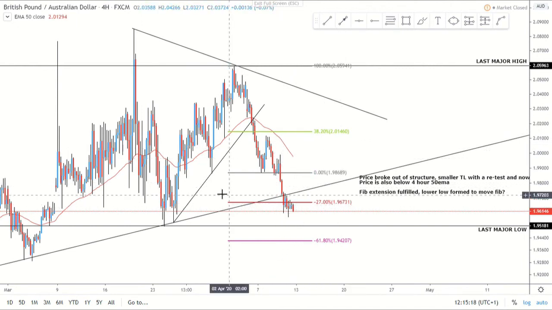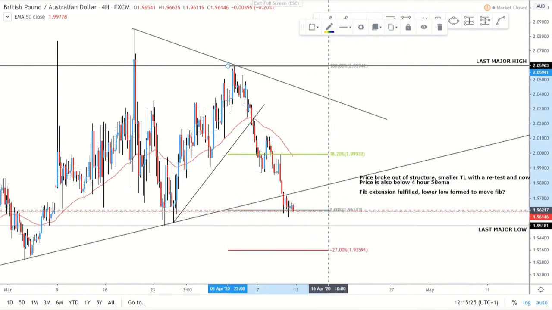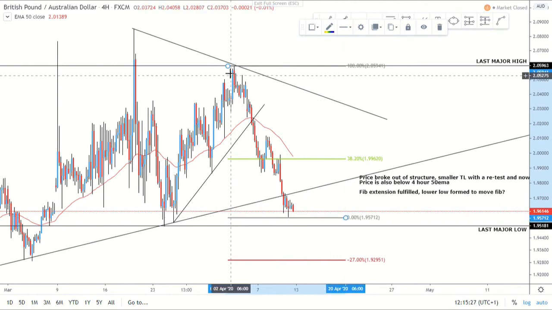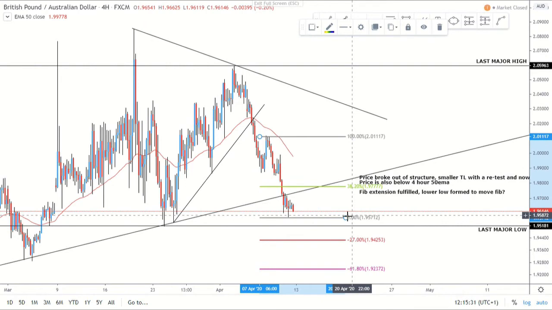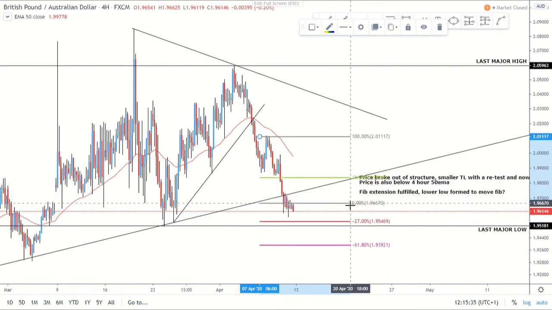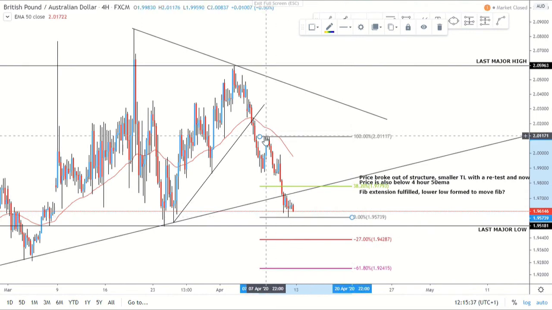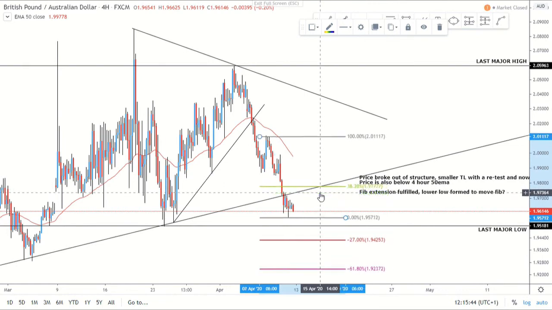So what I'd say is once we've got this extension or this new low made, then of course we can move our fib from the lower low to the next lower low and the next lower high to the next lower high, and then be looking for something like this. So potentially you could have had something like that, and then 38.2. Now we're looking for that new low to be made from that new high, and then seeing where we could potentially retrace to. So something like that.